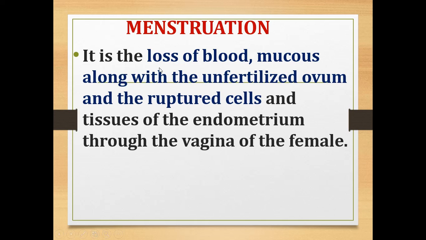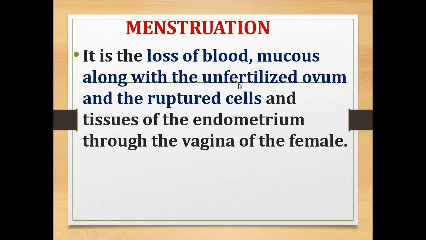It is the loss of blood and mucus along with the unfertilized ovum and the ruptured cells and tissues of the endometrium through the vagina of the female. So we have seen in the last video, a female will produce an unfertilized ovum every month. If it gets fertilized, it will form a zygote or embryo.